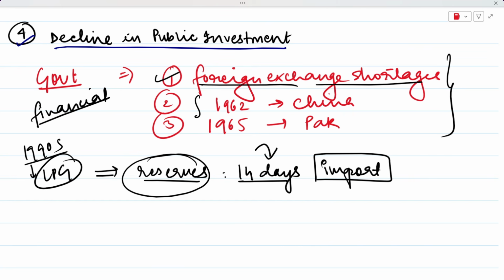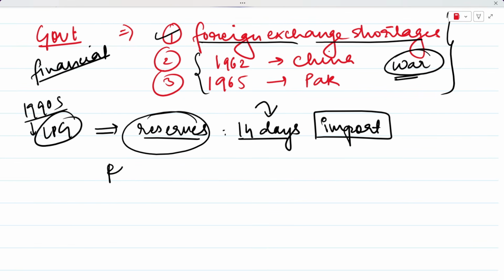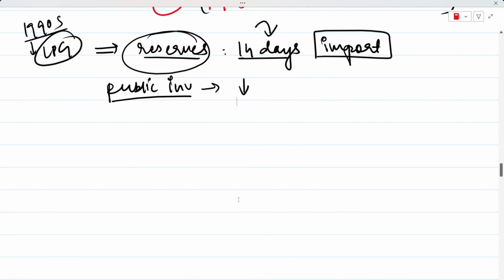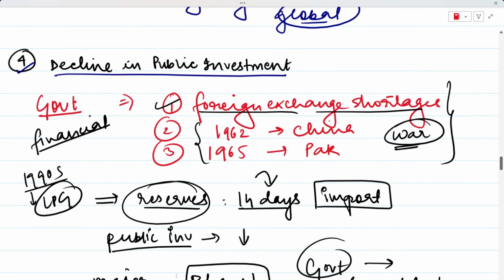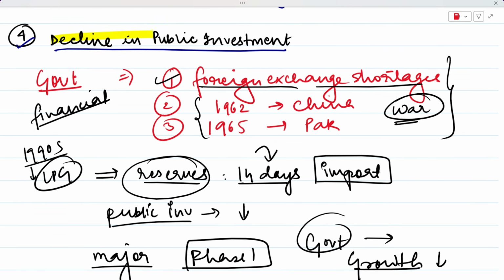And due to war, we know that war creates a lot of financial difficulties for the government, okay? So this was the reason that public investment, meaning the investment by the government, was reduced. Since government spending had been a major source of the industrial demand that we saw earlier in phase 1, lower public investment meant that you will see a decline in growth of these industries. So the decline in public investment was also a very big contributing factor for the decline in industrial growth that we see.